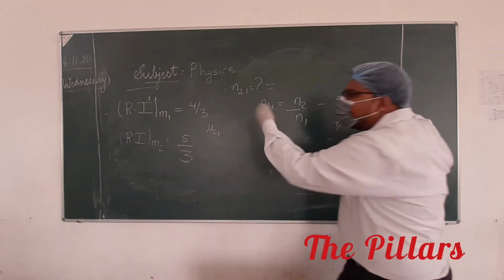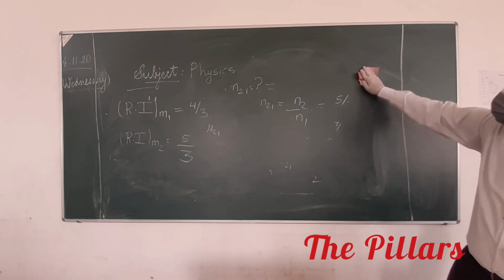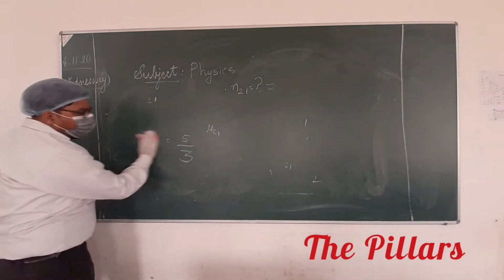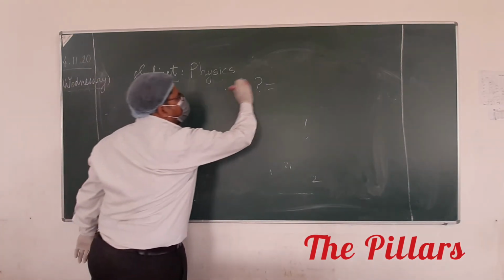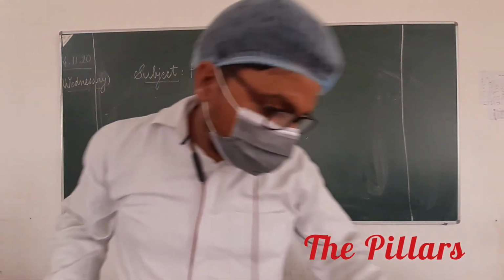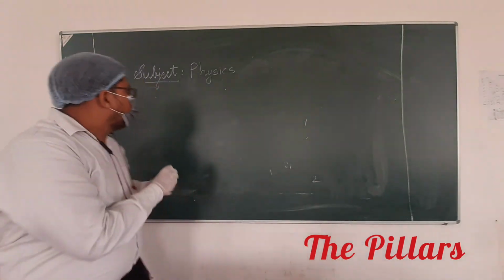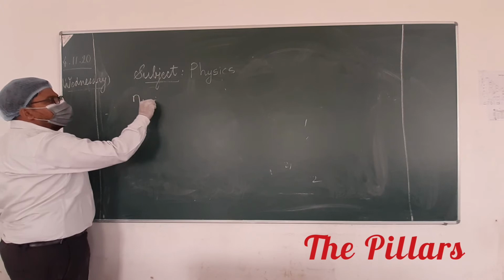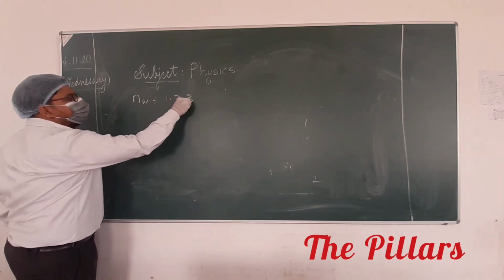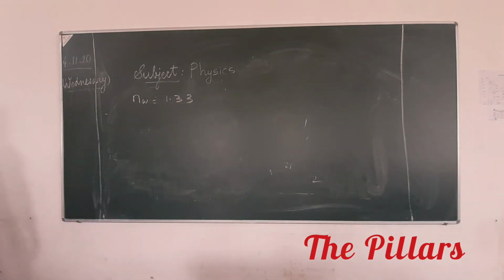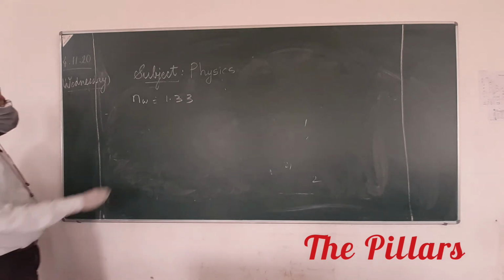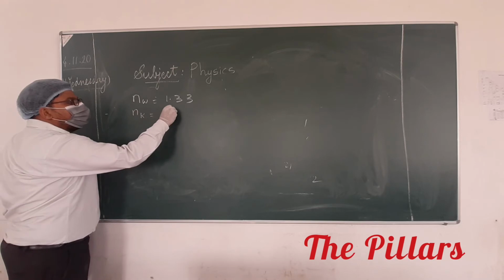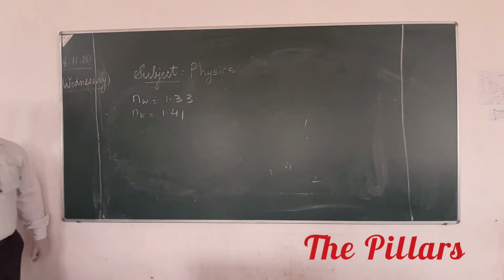So this data I have taken randomly. Let's take data from the book for real variance. Suppose you know that refractive index of water is 1.33, and refractive index of kerosene is 1.41.